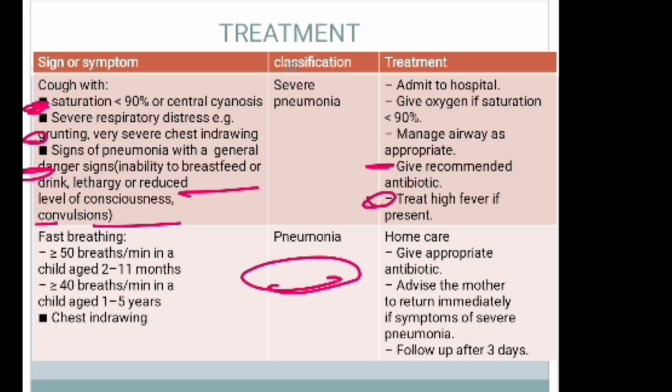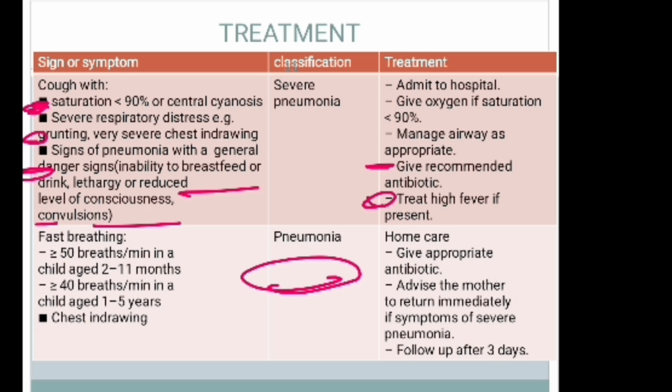The second one is when the patient has fast breathing. That means a respiratory rate greater than 50 breaths per minute in children aged 2 months to 11 months, or greater than 40 breaths per minute in a child aged between 1 to 5 years, and chest indrawing.